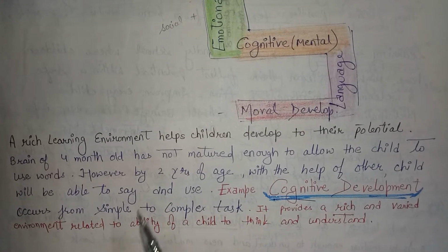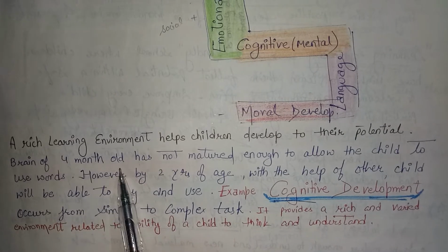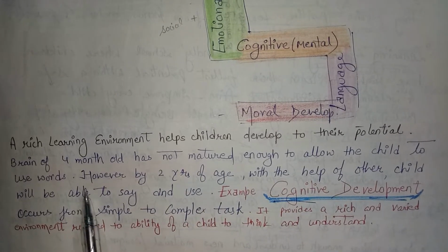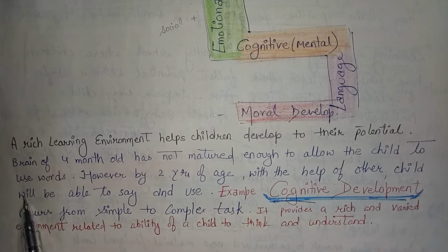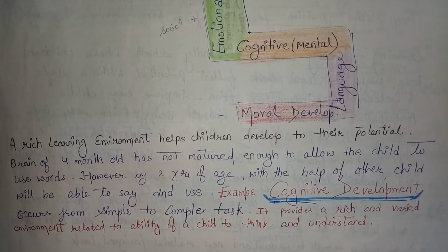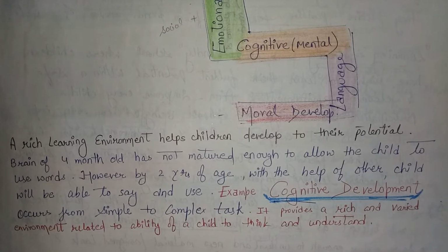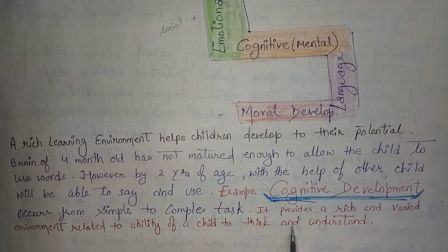A rich learning environment helps children develop to their potential. The brain of a 4-month-old has not matured enough to allow the child to use words. However, by 2 years of age, with the help of others, the child will be able to say and use them. An example is cognitive development, which occurs from simple to complex tasks. It provides a rich and varied environment related to the ability of the child to think and understand.